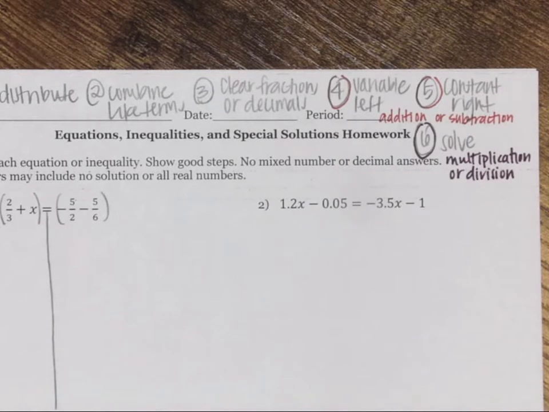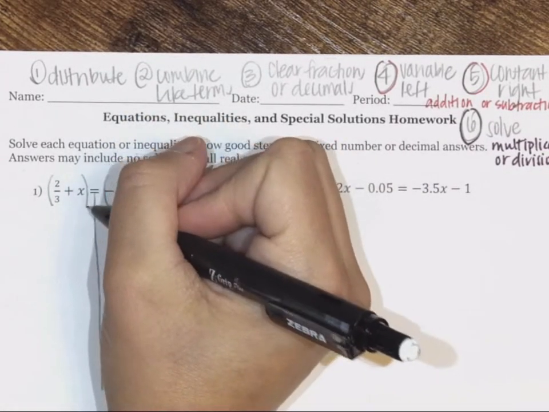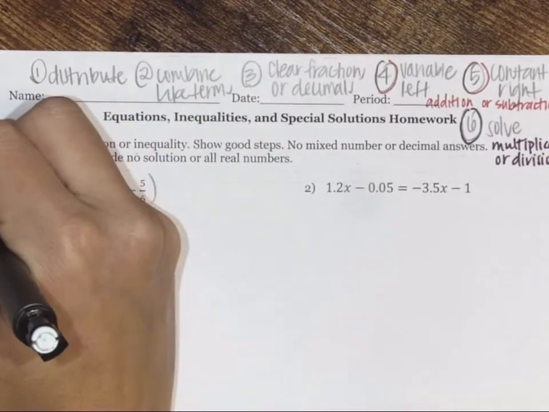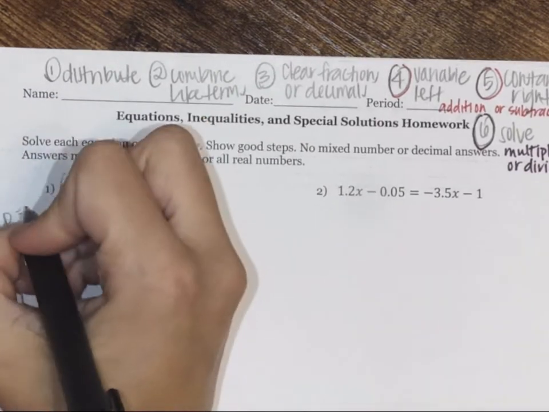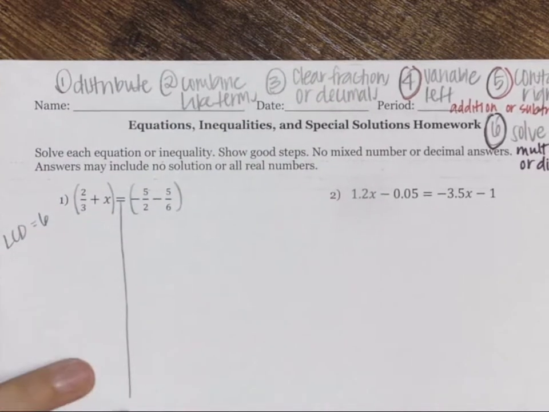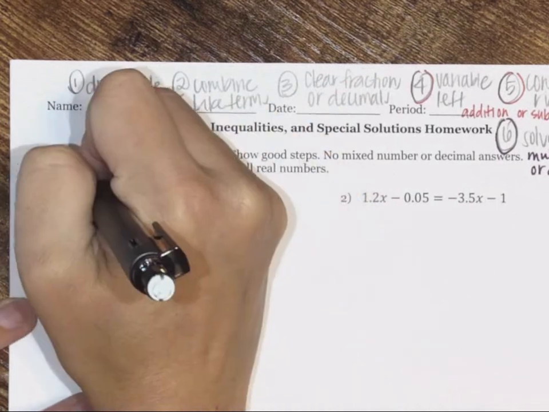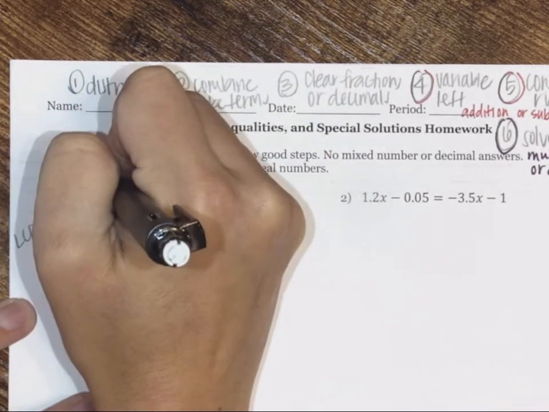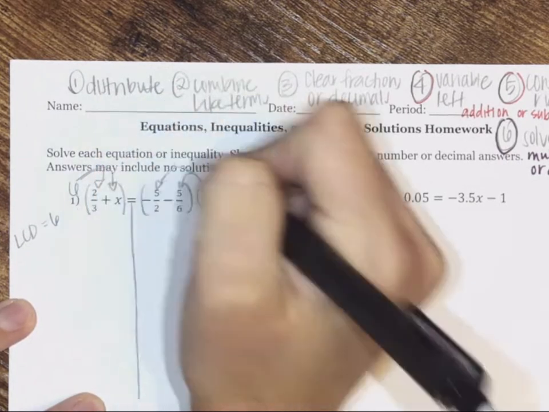Okay, so number 1, we don't need to distribute or combine like terms, but we need to clear the fraction. So we're going to put parentheses around the left side and the right side, and we need to find our least common denominator between 2, 3, and 6, which would be 6. Then we're going to multiply both sides by 6, which means that you will need to distribute 6 to everything in the parentheses.